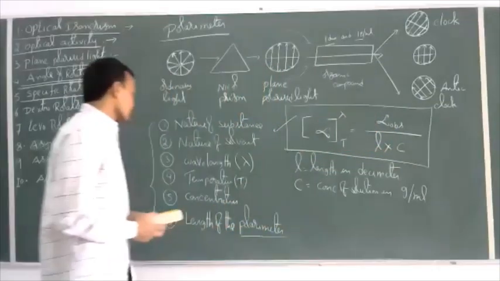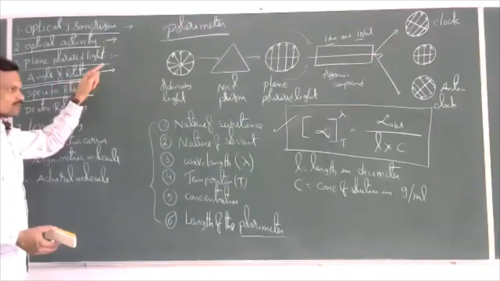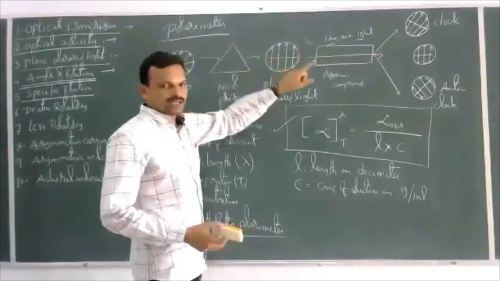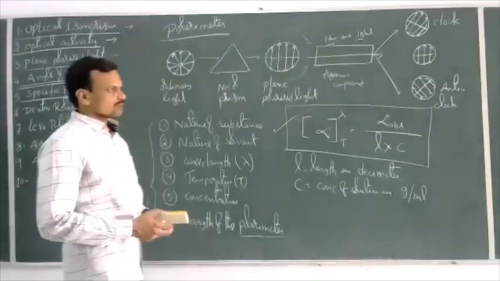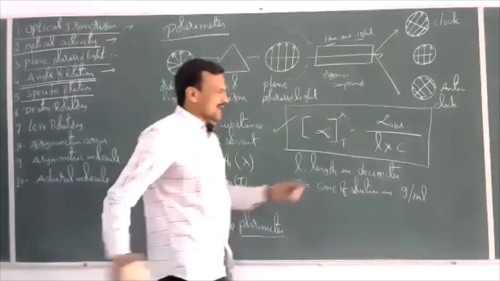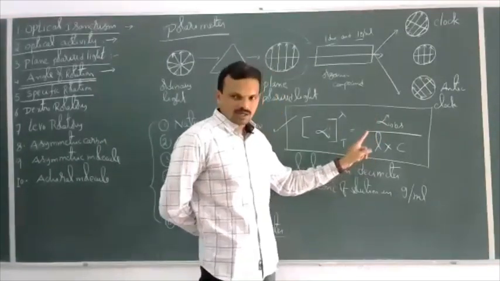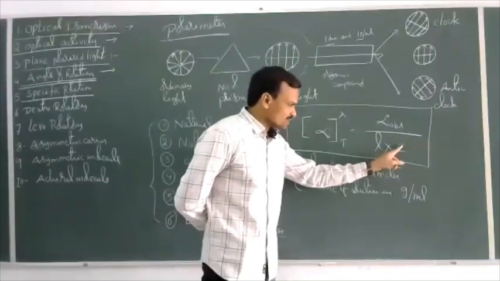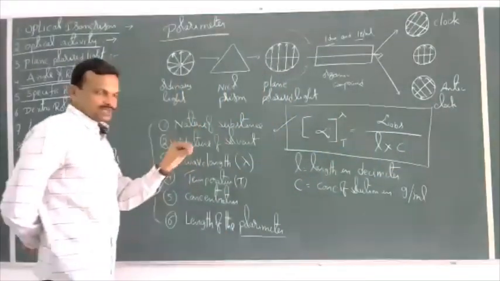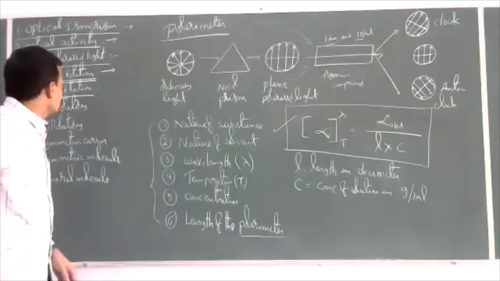Overall, angle of rotation means the angle by which the plane polarized light is rotated. Specific rotation is the angle of rotation produced when the length of the polarimeter is 1 decimeter and the concentration is 1 gram per ml. Every substance has a unique value of specific rotation.